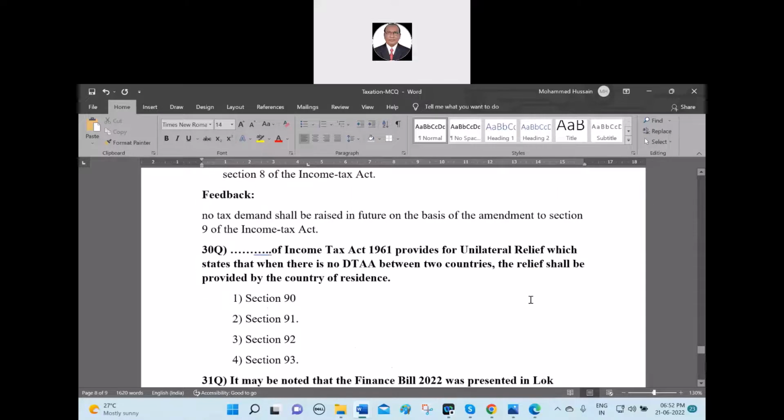Can anyone unmute and read the 30th question? 30th question: dash of Income Tax Act 1961 provides for unilateral relief, which states that when there is no DTAA between two countries, the relief shall be provided by the country of residence.